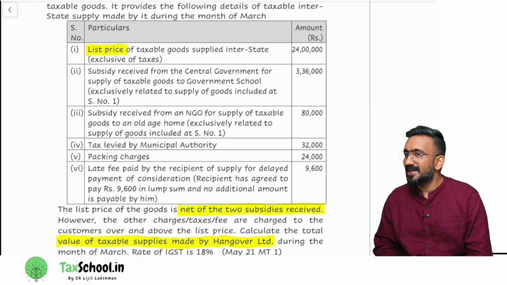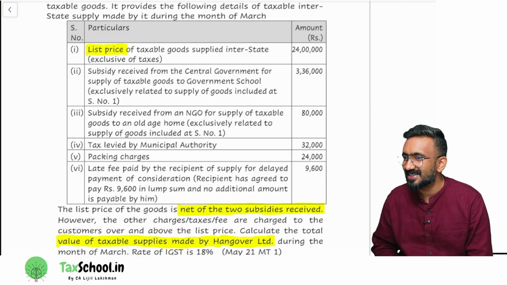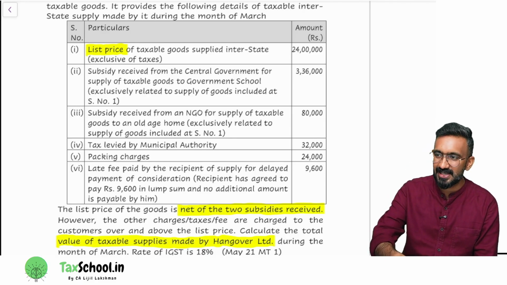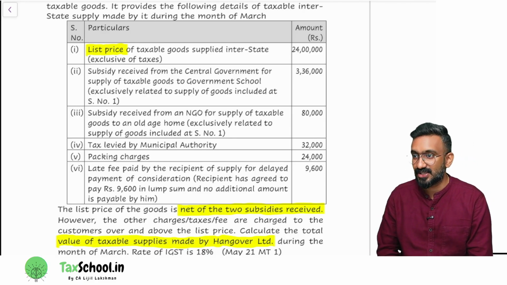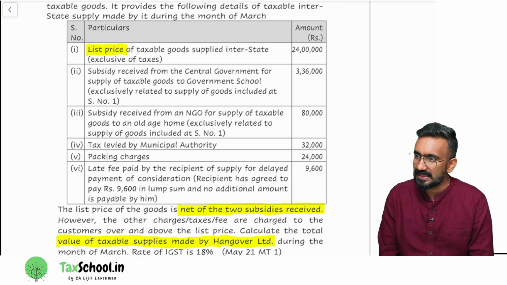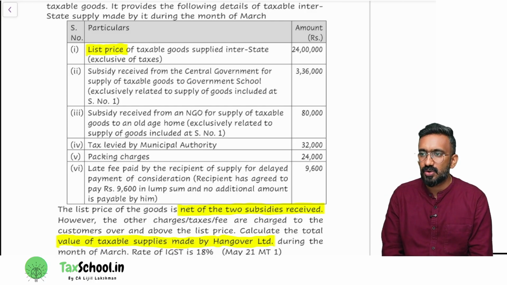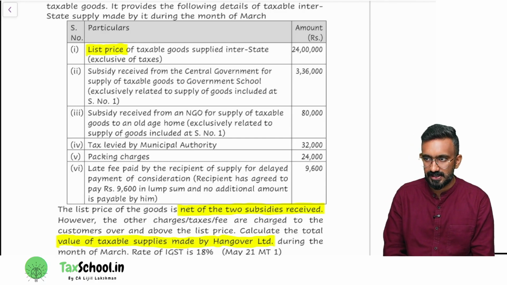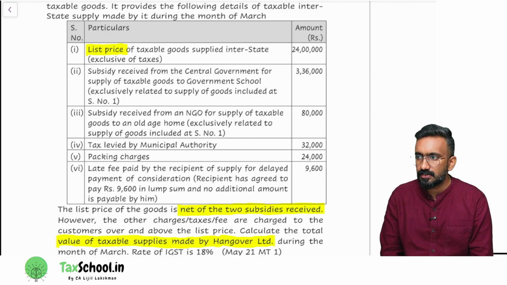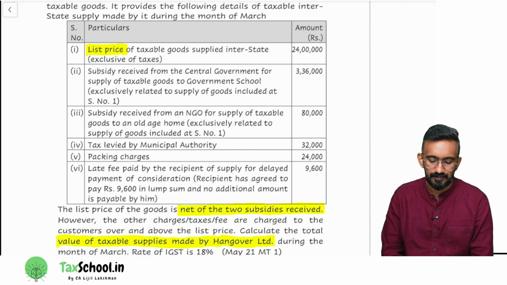List price. Did I tell you something about list price? Yes, list price, the moment I see it, is nothing but transaction value. Should I include it in the value? Yes. So in the particulars column, point number 1 would be list price. In amount column, 24 lakh.